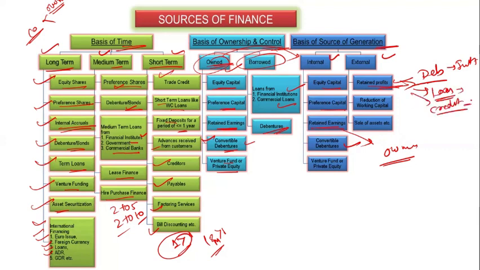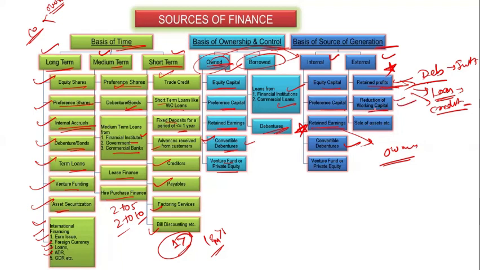Okay, so that's why retained profit is a different thing. It is an external source, and retained earning is an internal source. So don't confuse them. These two terms are really confusing, and they ask questions from this concept. To confuse you more, generally they ask this type of statement in assertion-reasoning questions.